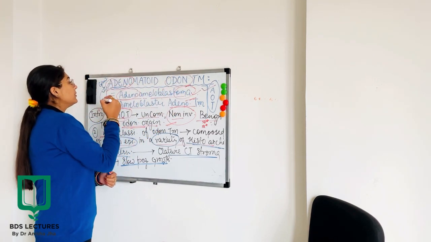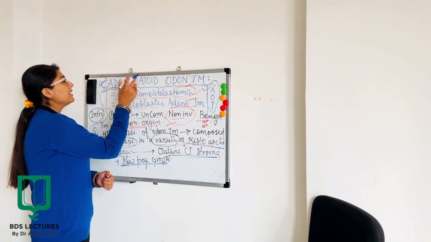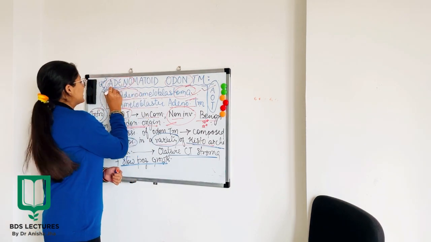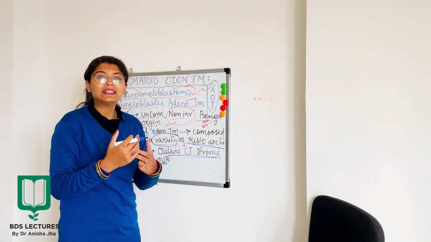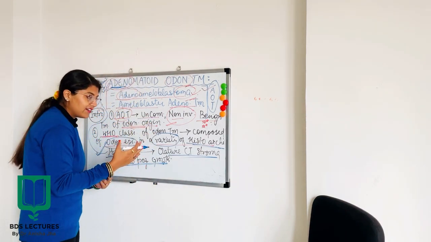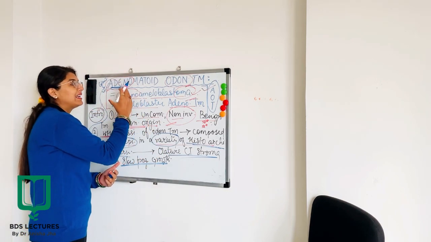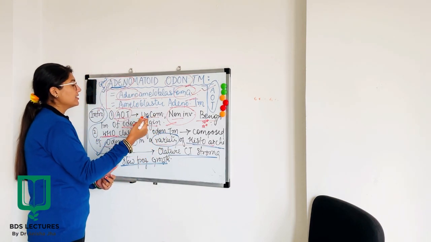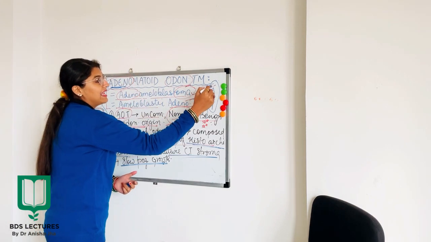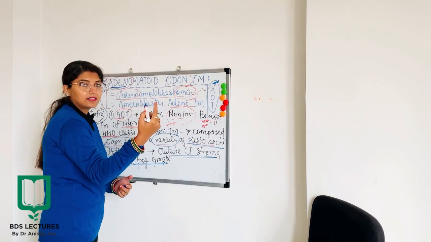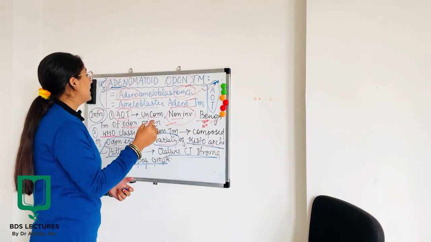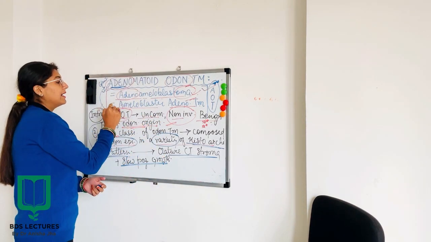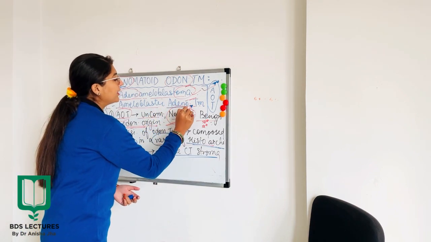Now, if you see the word very carefully, adenomatoid has the word adeno in it, okay? So adenomatoid is something related to or similar to a gland, okay? कुछ ना कुछ ऐसा feature जरूर होगा जो कि gland के जैसे behave करेगा, alright? Now, also known as AOT. So, AOT is the term which I'm going to use in the further discussion. Also, adenoameloblastoma and ameloblastic adenomatoid tumor.